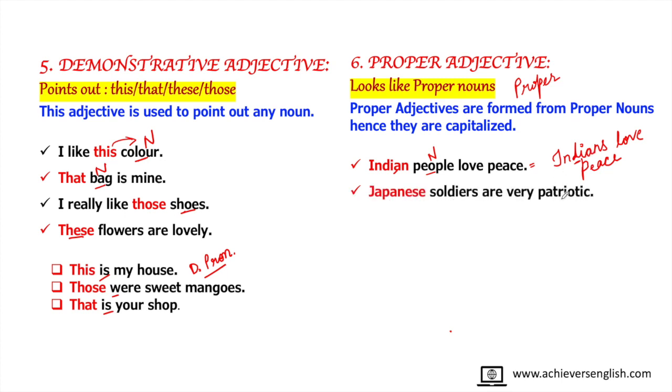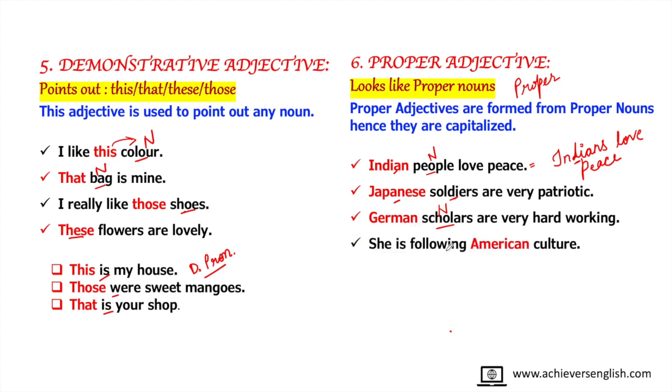Japanese soldiers are very patriotic. Soldier is a noun. So Japanese is coming before noun, hence it is proper adjective. But if I write that Japanese are very patriotic, then this will become proper noun. So please take care that adjectives are followed by noun in all the kinds except the adjective of quality, which can come anywhere. German scholars are very hardworking. Scholar is a noun, a common noun. So before it is coming, so it's proper adjective. She is following American culture. Culture is a noun. It's an abstract noun. So American is coming before noun. So it has become adjective.